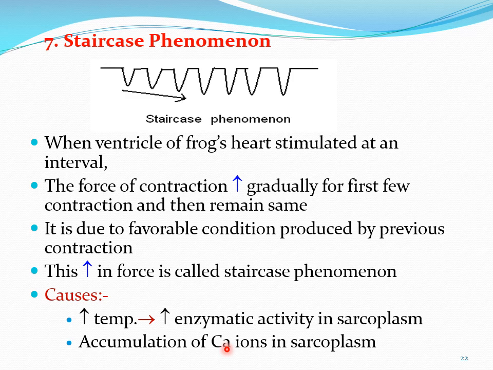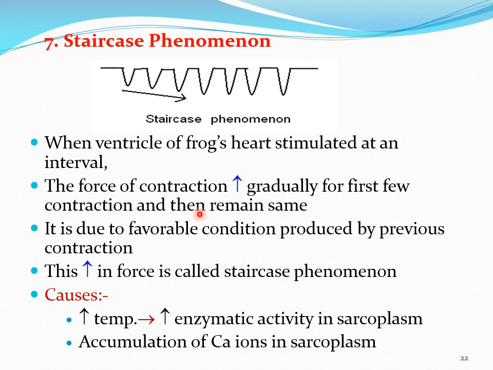This is the normal procedure, but due to the first contraction, calcium ions are released, and these accumulated calcium ions help the second contraction, because in addition to the second release of calcium ions, the first few also accumulated, and the more the calcium ions in the sarcoplasm, the more the height or force of contraction increases, and this is called the staircase phenomenon.